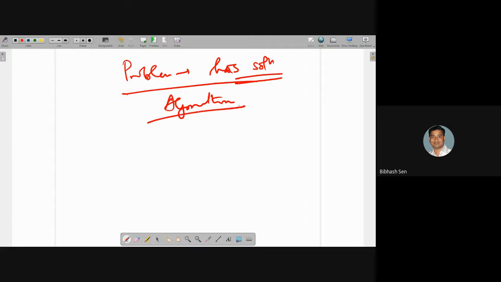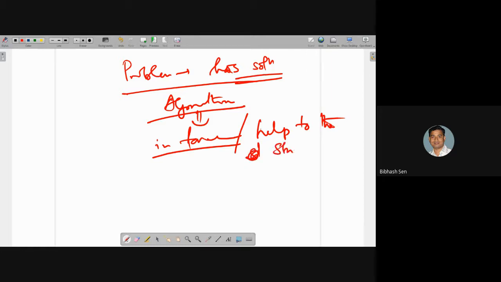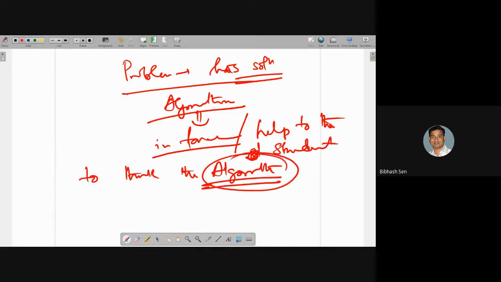Now our task is to help the student learn how to think the algorithm. Once they can think the algorithm, you can say 90% or 99% of the problem is solved. Once they can think or, more probably, write the algorithm.